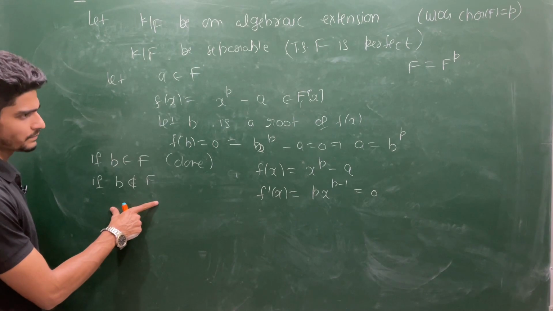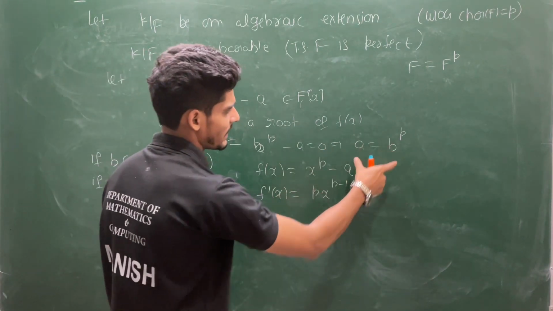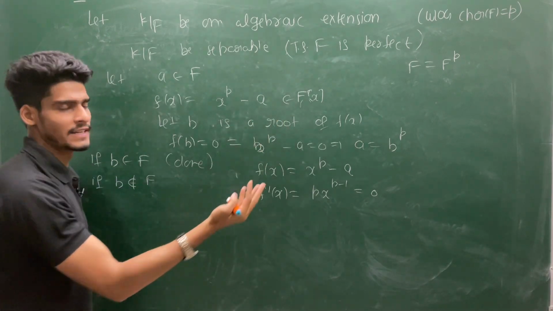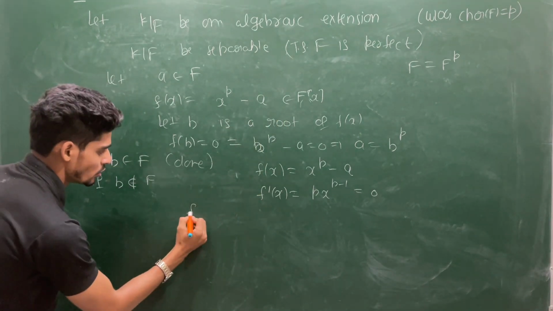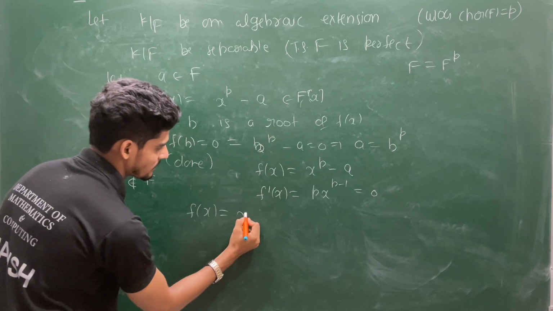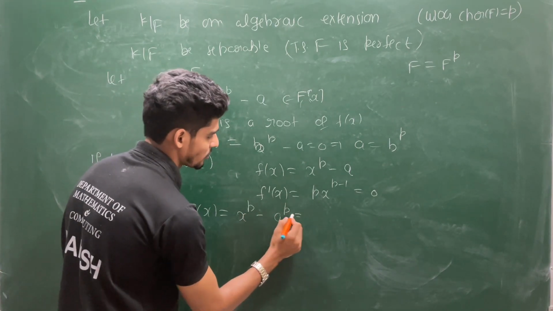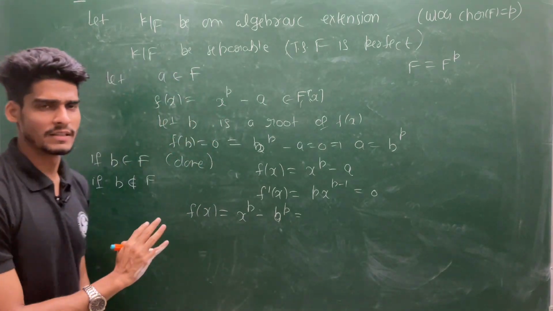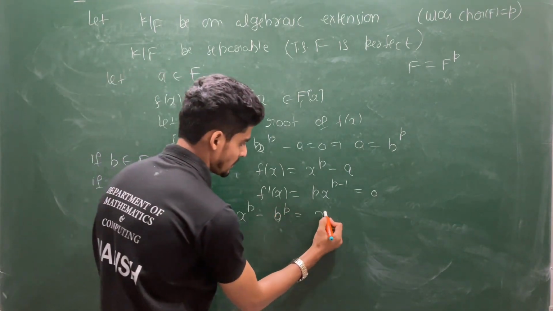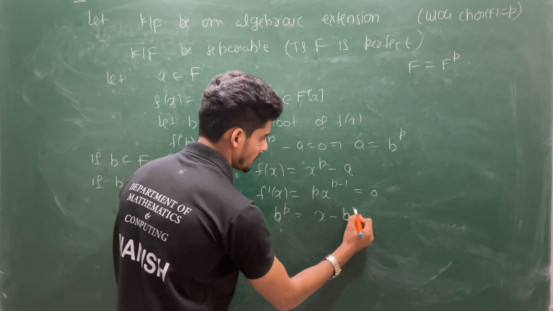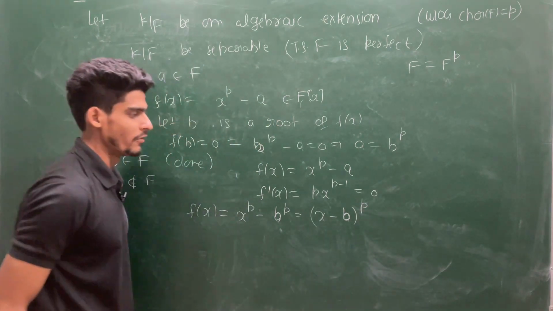And one more thing, you can write this a as b^p. Not inside F, but inside some bigger field we can write. So you can see this f(x) can be written as x^p minus b^p, which is possible in some bigger field, and this is the same as (x minus b)^p.